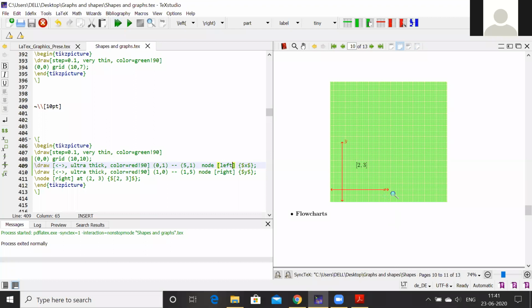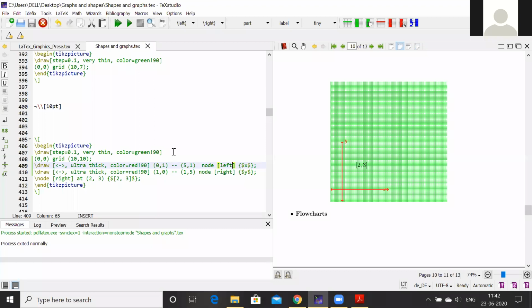Look at here, this X is to this side and Y has gone to this right side. So whatever position of those labels we want, we can do accordingly. There are four types of things: left, right, above and below. These are the four ways to denote the labels, and we can customize accordingly.